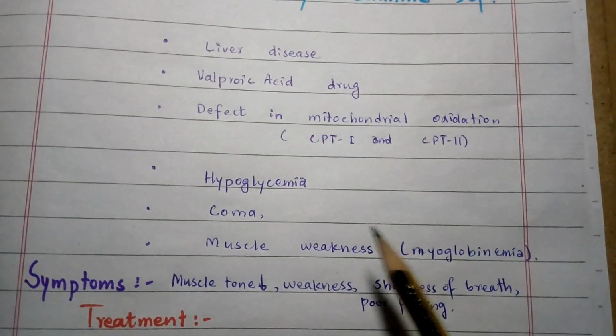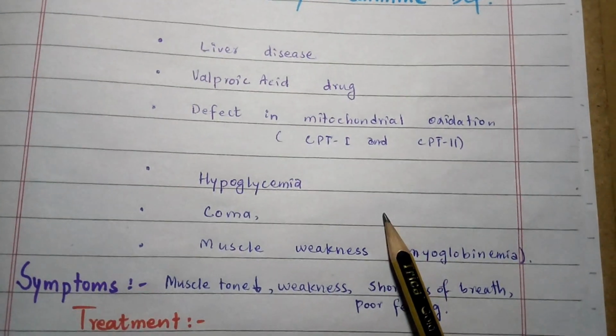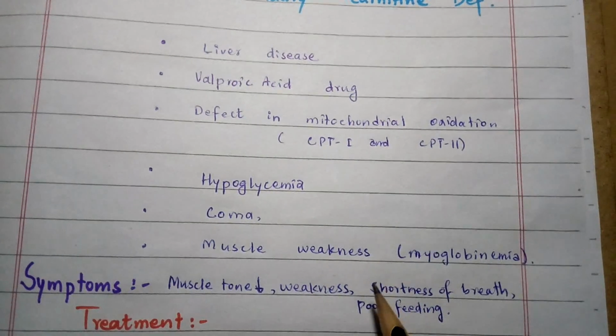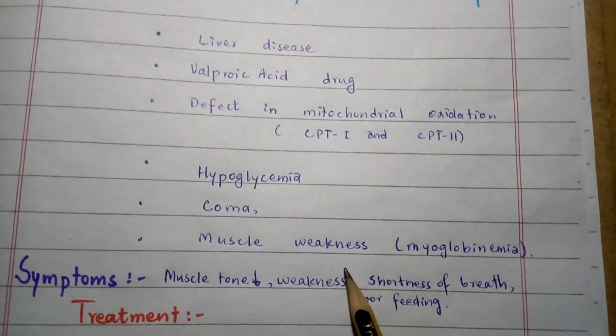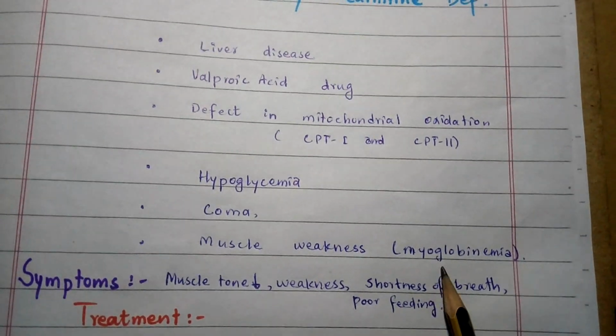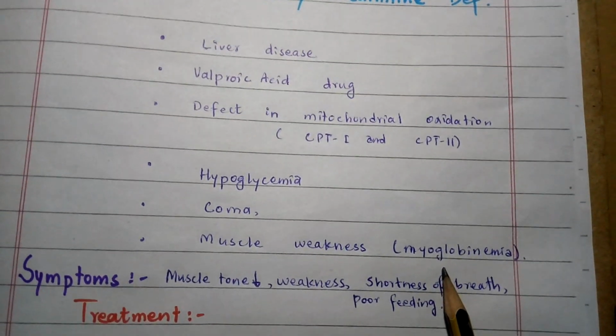The most common form affects the skeletal muscle. It presents as muscle weakness due to myoglobinemia following prolonged exercise.